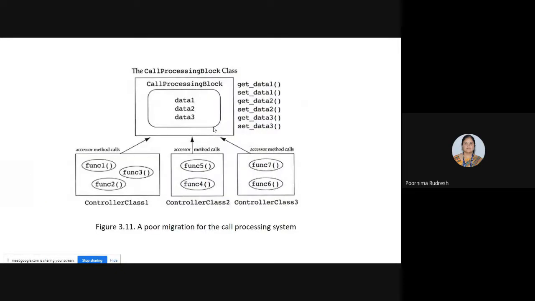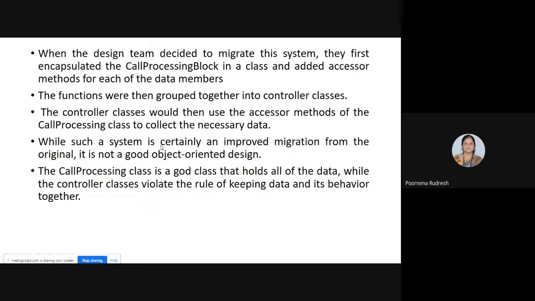See here, the functions are grouped into controller classes: functions 1, 2, 3 are grouped in one controller class, 4 and 5 in another controller class, 6 and 7 in one more controller class. And these functions access the data through accessor methods.